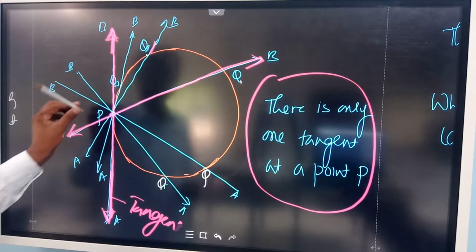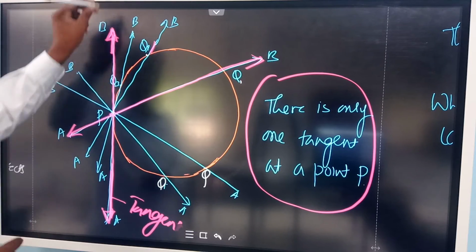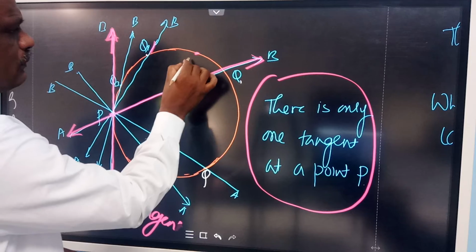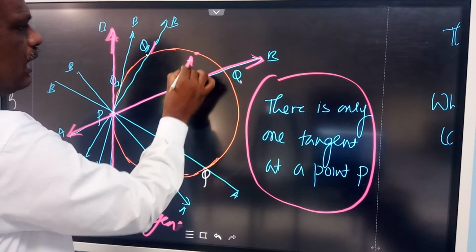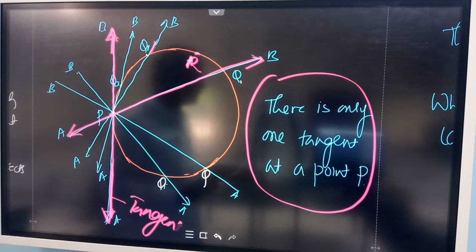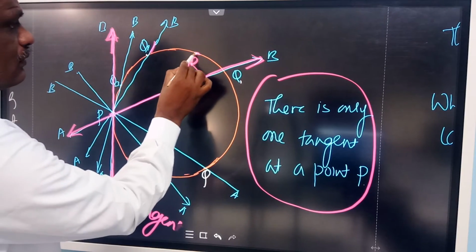Suppose you take a point P here, you can draw only one tangent. Suppose I take a point here, say this is R, then through R, how many tangents can be drawn through the given point?